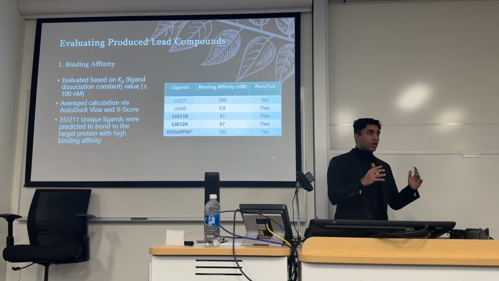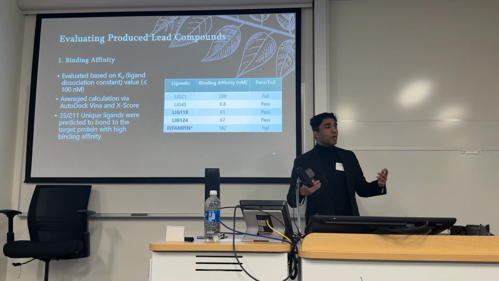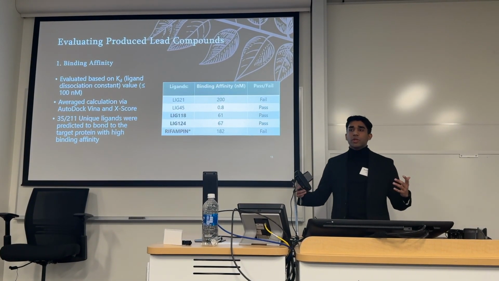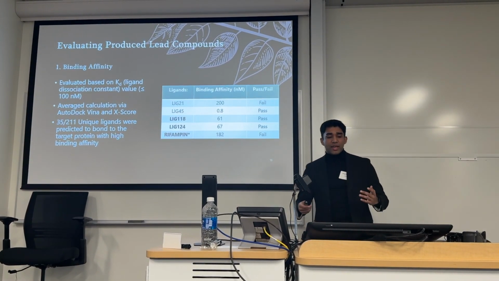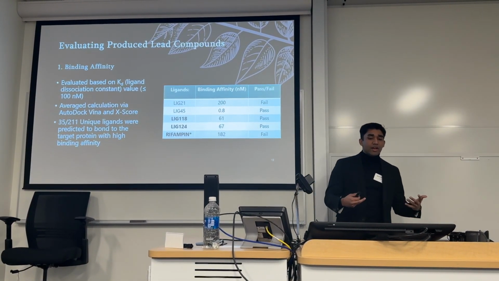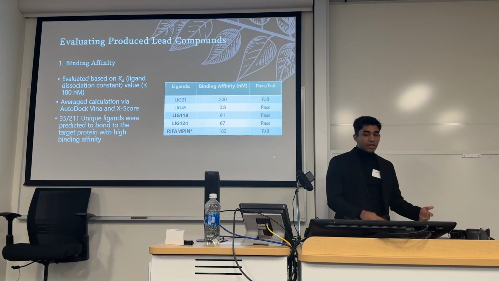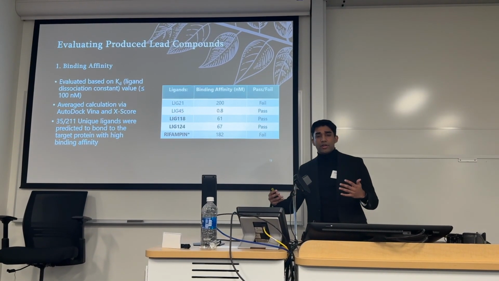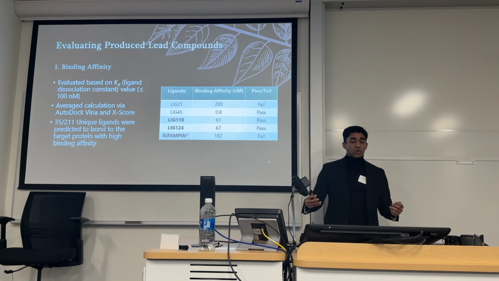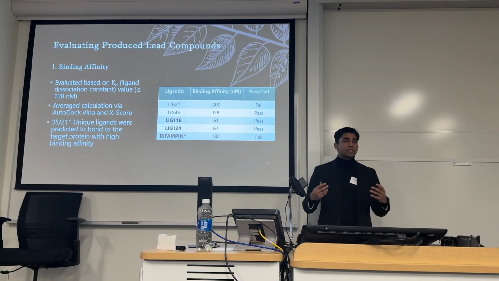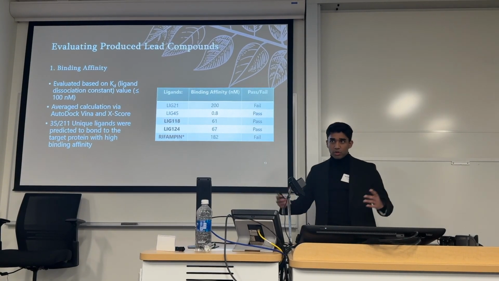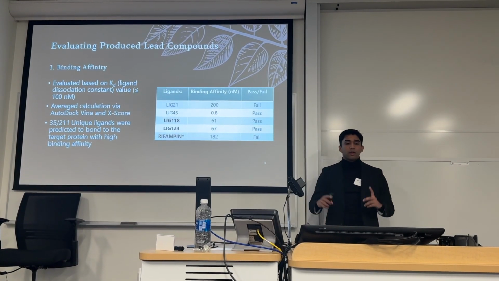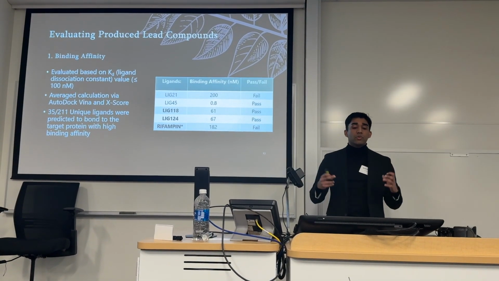Our first criterion was binding affinity. It's important we measure binding affinity because we want to have the ligand bind to the compound. And so what we essentially get here is we base this on a KD value, ligand dissociation constant, and our value threshold was 100 nanometers, which according to various sources of literature is an ideal number to see if the drug is effective. I have sourced at the end, of course, so you can see the sources for that. But this is basically the KD value we evaluate on.